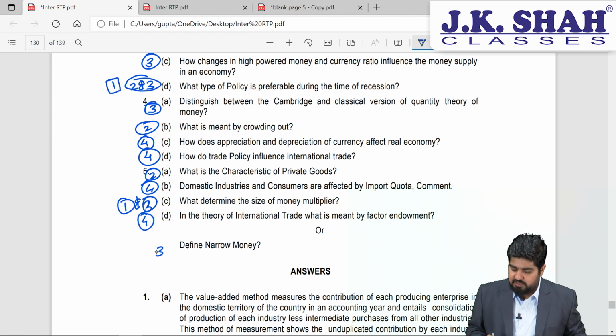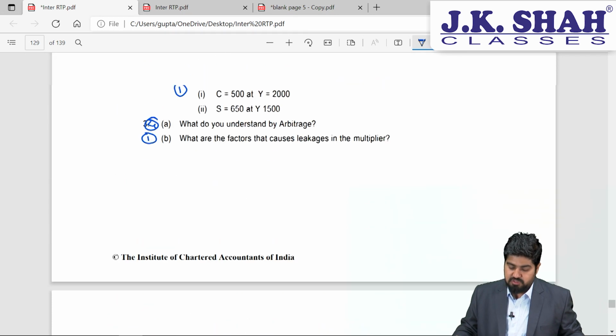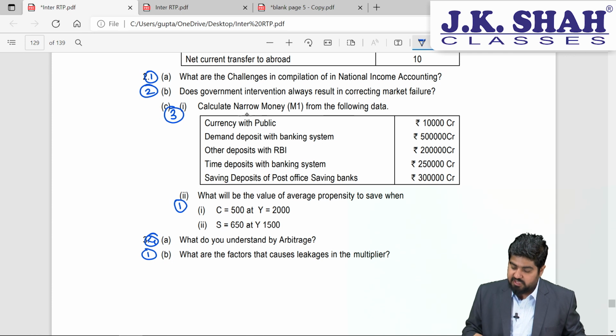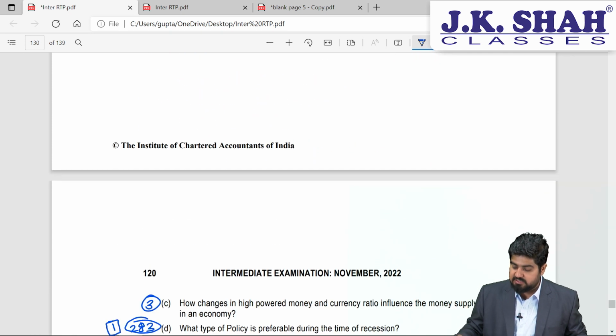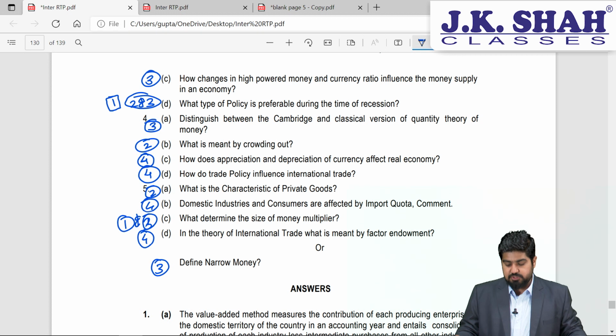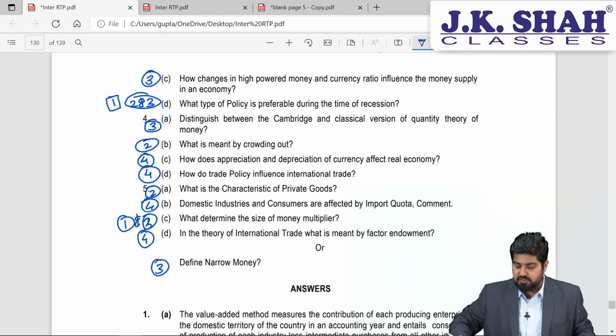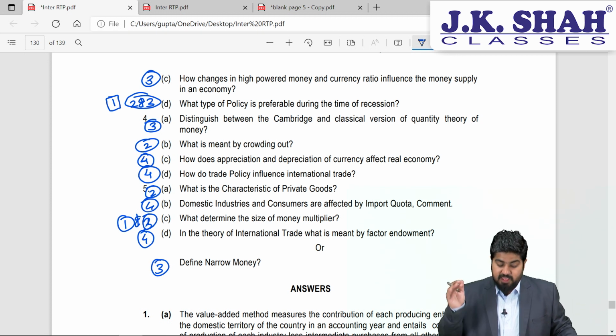And define narrow money, this will be part of chapter number 3. Coincidentally, for narrow money, they have asked both parts. First, they have asked about the calculation of narrow money, and then the theoretical knowledge of narrow money. So if you understand narrow money, you should be in a position to answer these two questions. Now if you observe, question number 5 is asked for 12 marks.